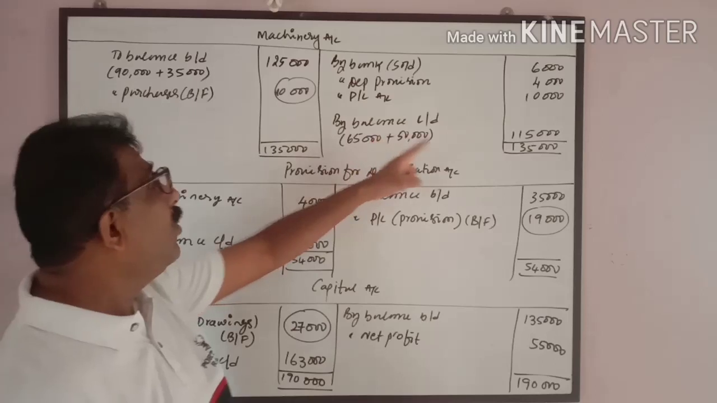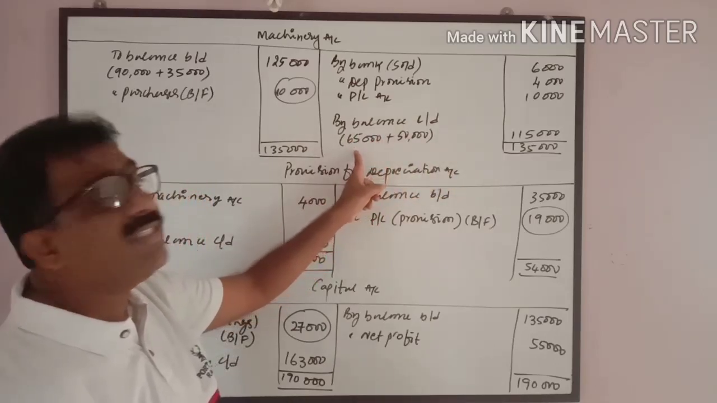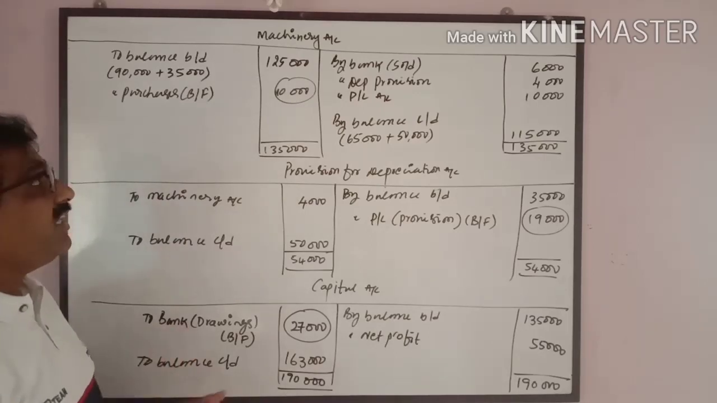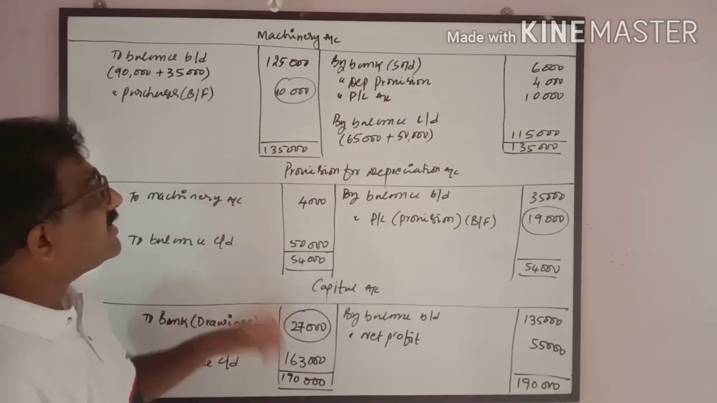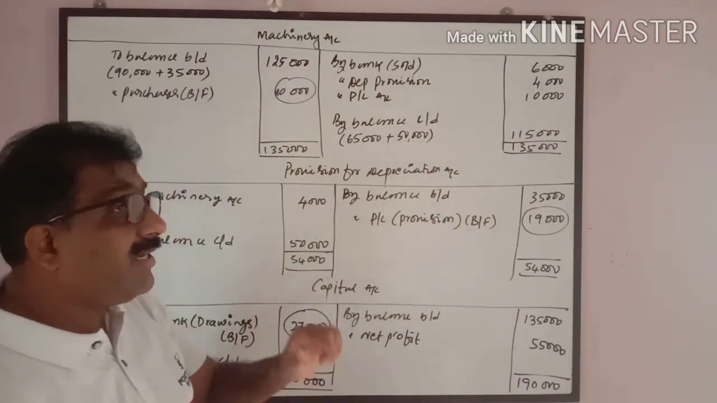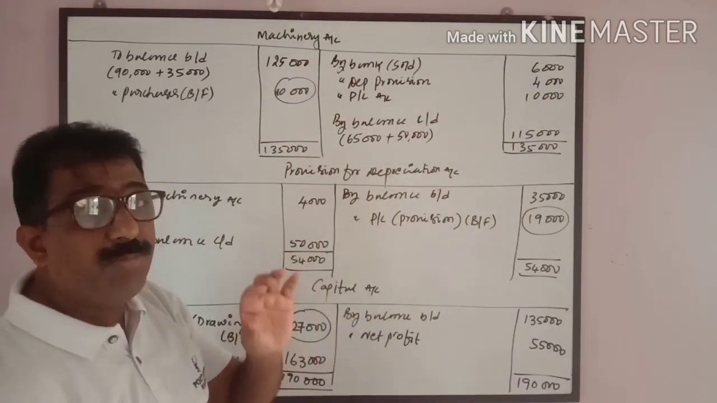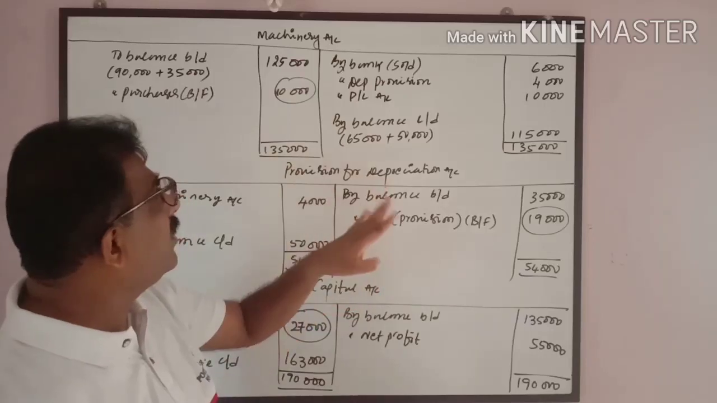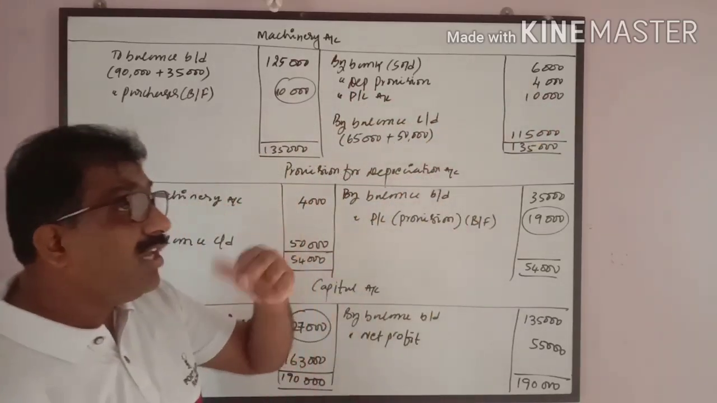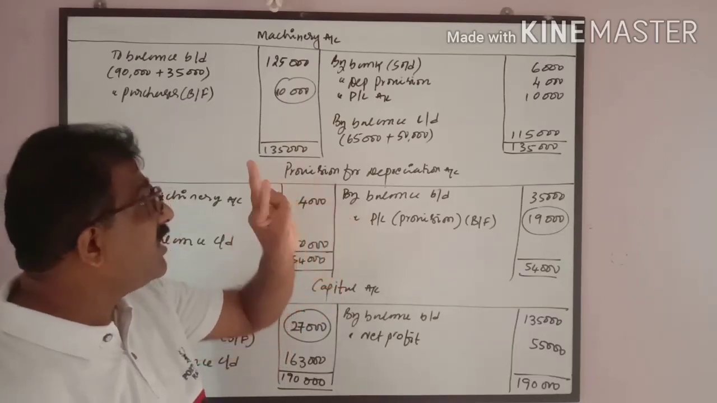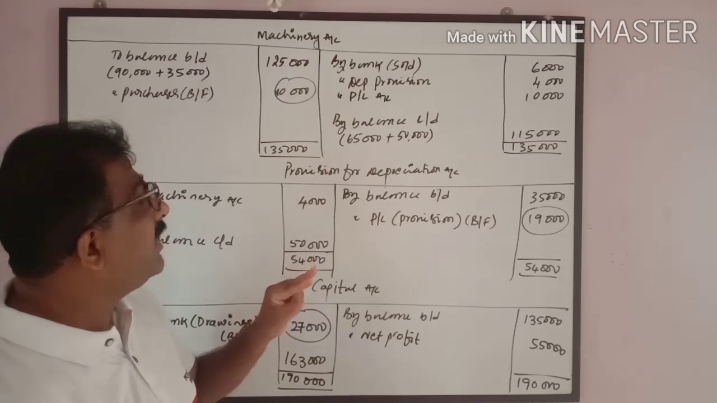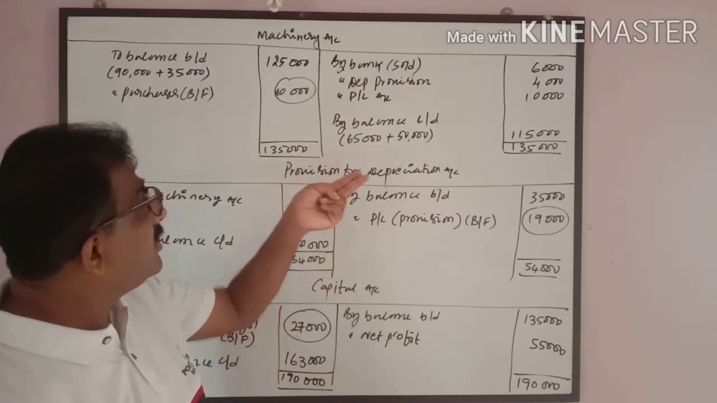Original value is 1,15,000. Written down value is 65,000. After that, the machinery is sold for 6,000, by bank sold 6,000. Accumulated depreciation on the part of the machinery which is sold is 4,000. So depreciation provision 4,000. The original cost of the asset is 20,000. That means a 20,000 rupees asset is sold for 6,000.